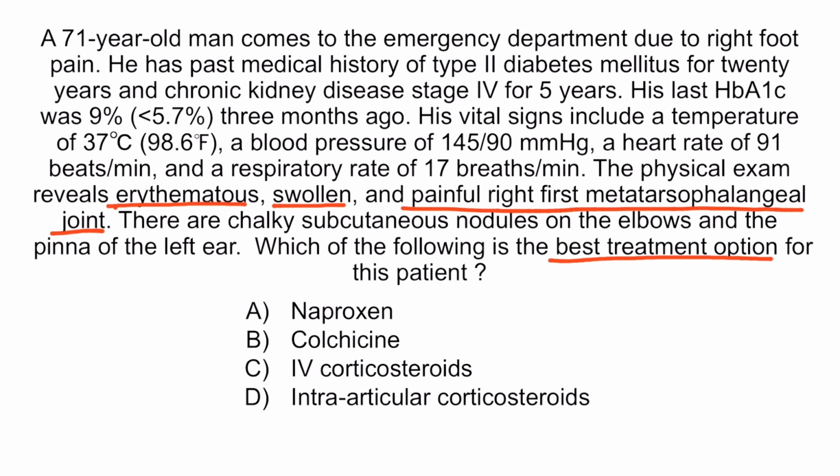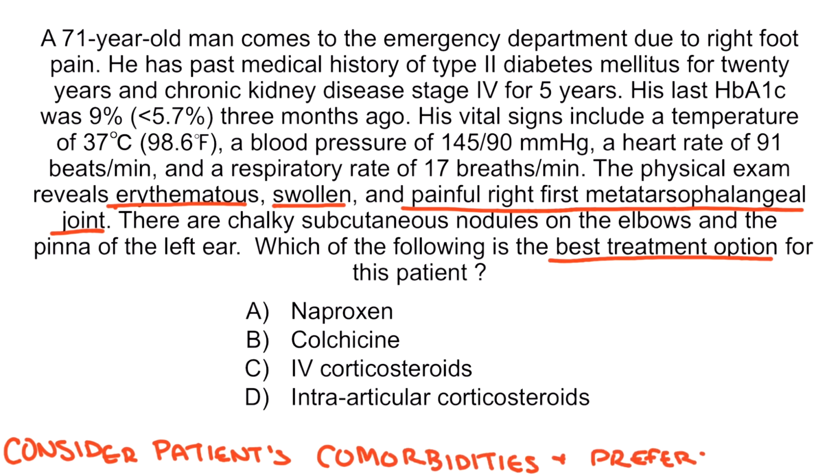This patient presents with erythematous, swollen, and painful right metatarsophalangeal joint. This is a classic description of an acute gout attack. Now the question asks about the best treatment option for this patient. All of these drugs, naproxen, colchicine, and IV and intra-articular corticosteroids, can potentially be used for acute gout attack. However, we should consider each patient's comorbidities and preferences. The best treatment option specifically for this particular patient will be option D, intra-articular corticosteroids.